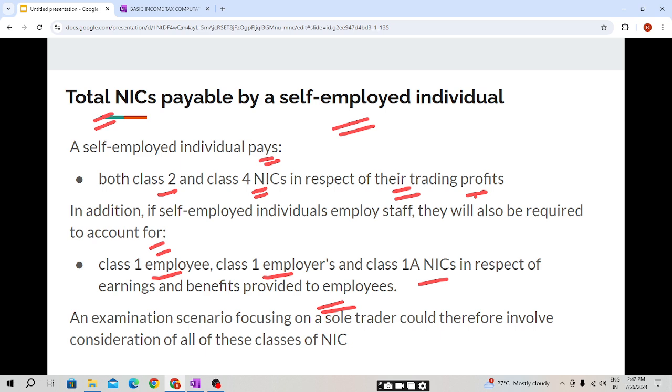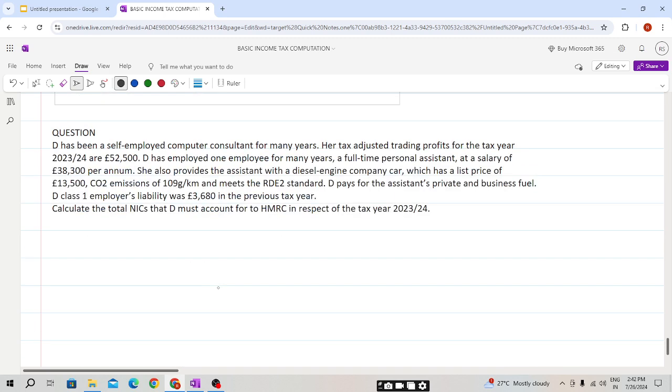provided to the employees. If I am self-employed, I will pay my Class 2 and Class 4 NIC, and if I have employed persons, then I need to account for Class 1 and Class 1A NIC. An examination question scenario focusing on a sole trader could therefore involve consideration of all of these classes of NIC. Now we'll be doing a question on this topic so that we have a better understanding.